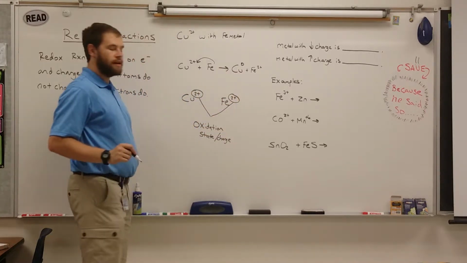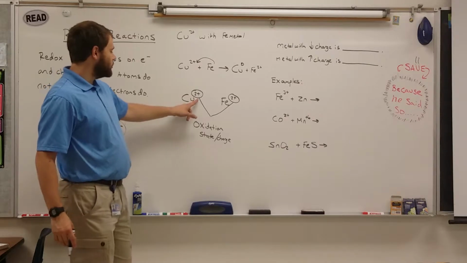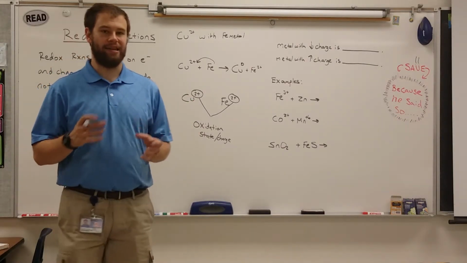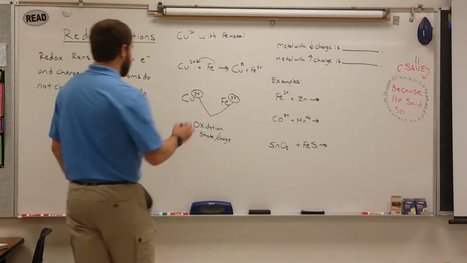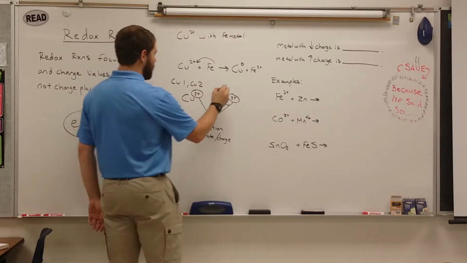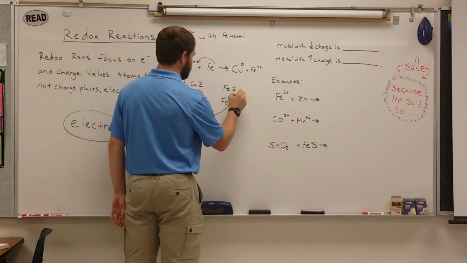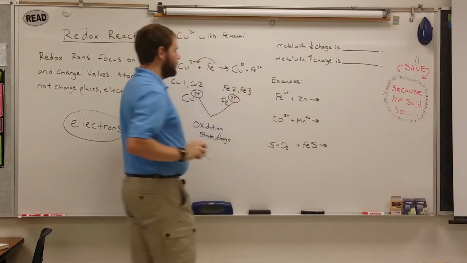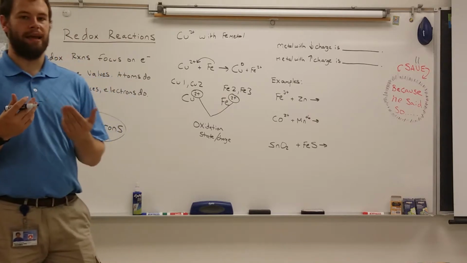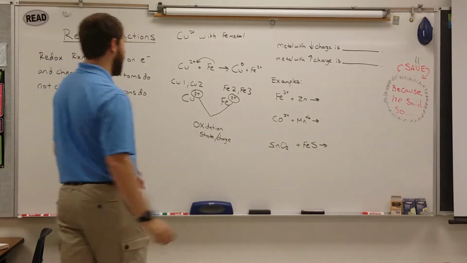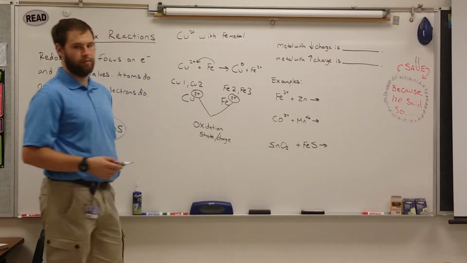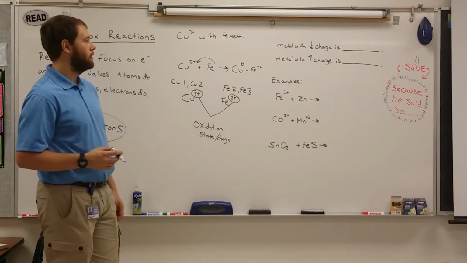When we talk about redox reactions, we call the charges oxidation states. Metals can have multiple oxidation states. For instance, copper can be copper 1, copper 2, and iron can be 2 and 3. So they have multiple oxidation states. You have to be able to tell which kind you're making and which kind is going to come around. So oxidation states are important. We just call them that instead of being called charges at this point when we're talking about redox reactions.